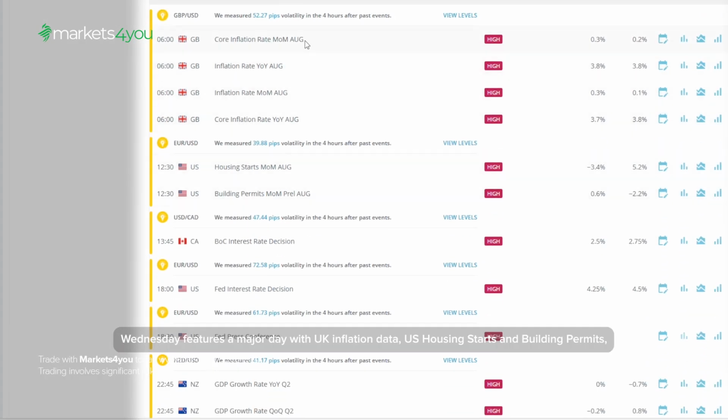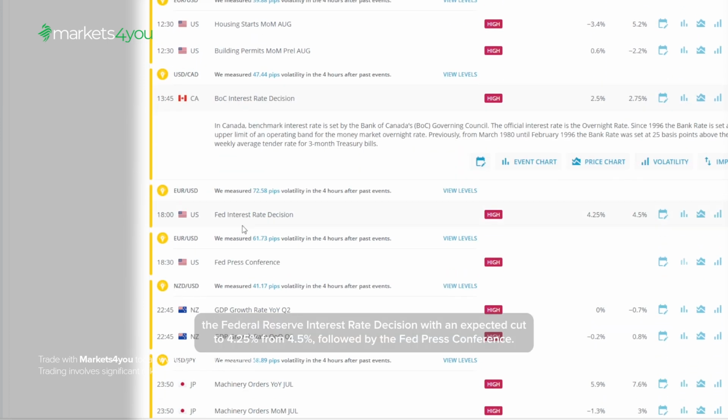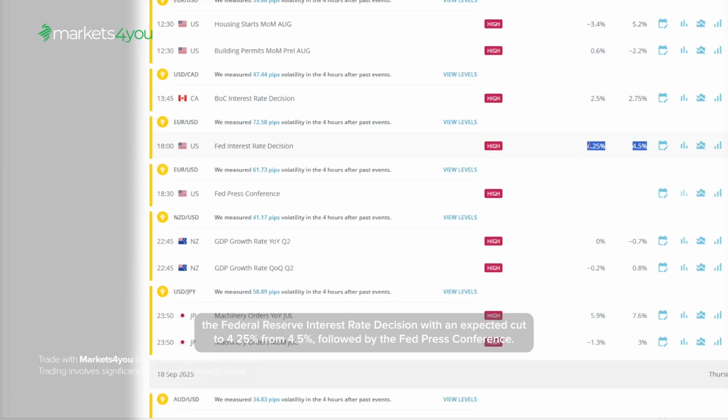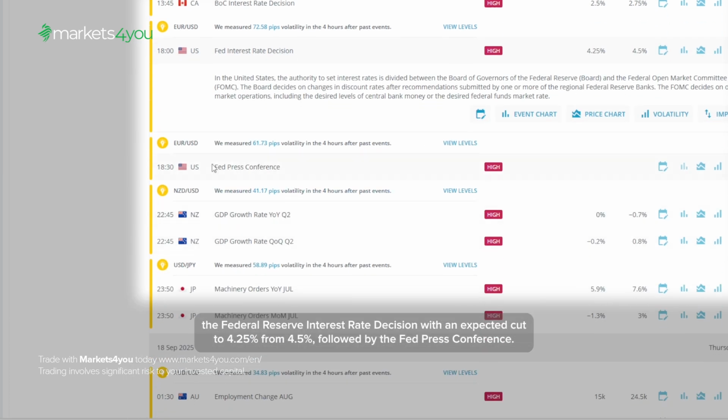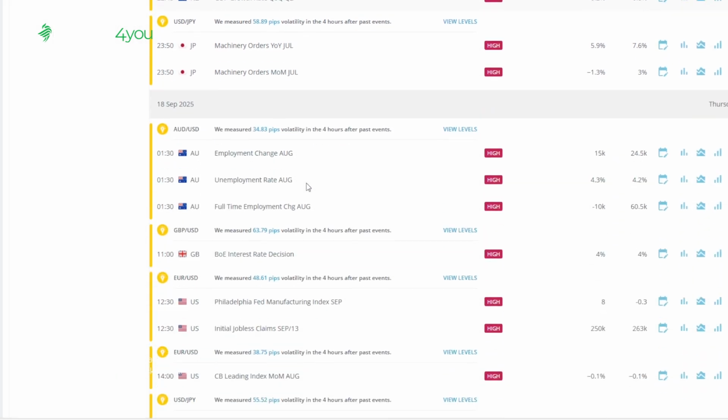Wednesday features a major day with UK inflation data, US housing starts and building permits, the Bank of Canada interest rate decision where rates are expected to be cut to 2.5% from 2.75%, the Federal Reserve interest rate decision with an expected cut to 4.25% from 4.5%, followed by the Fed press conference. We'll also see New Zealand GDP figures and Japanese machinery orders.